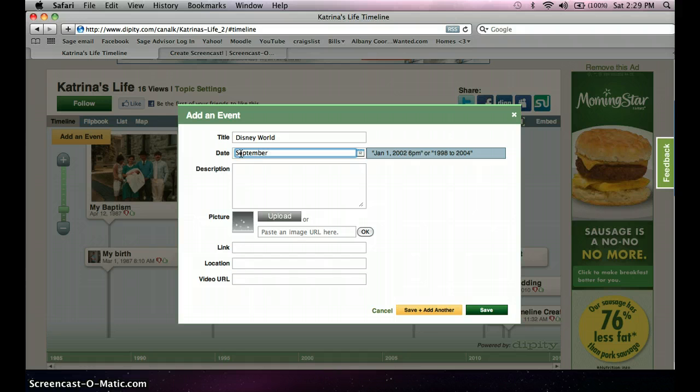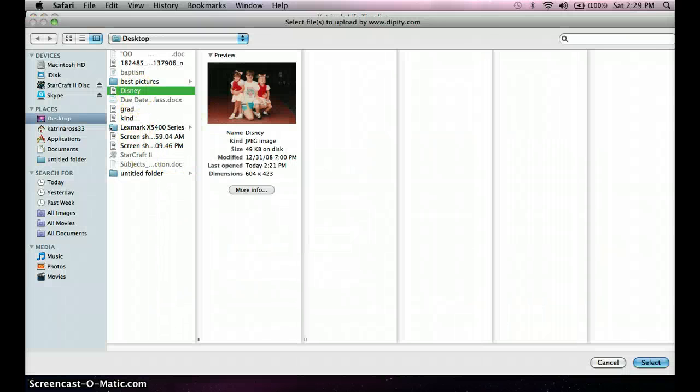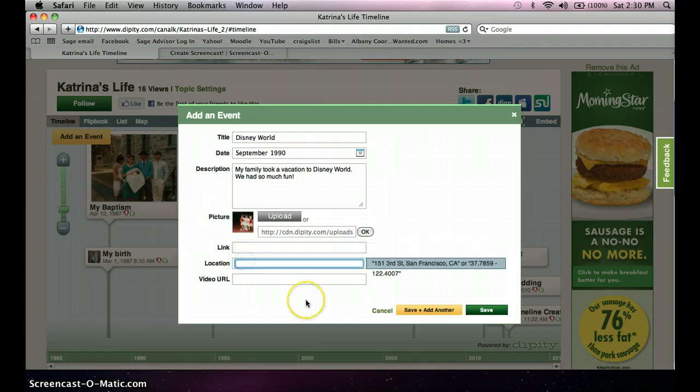September 1990. The description: my family took a vacation to Disney World. We had so much fun. You can add your picture, which I do have one. It's a picture of my dad, my sister, and I at Disney World in these little Minnie Mouse outfits. You can add a link. So if I want to add disneyworld.com to use that as a reference, the location in which your event happened, Orlando, Florida.